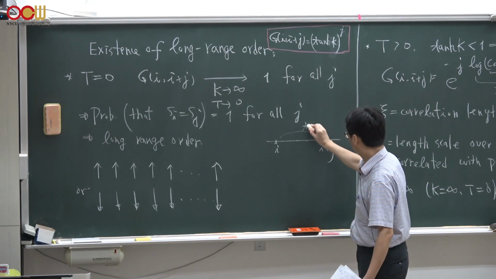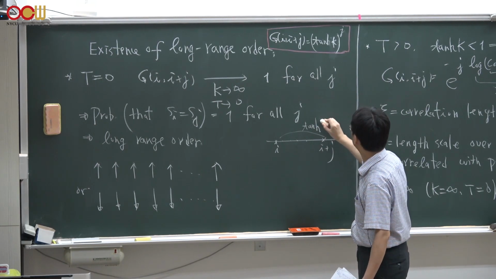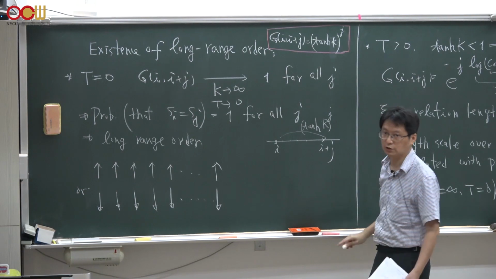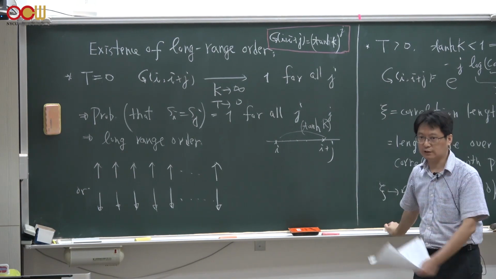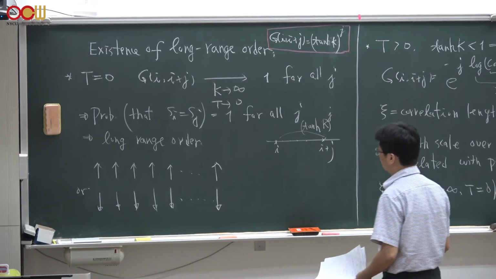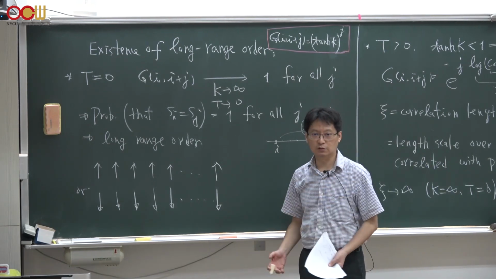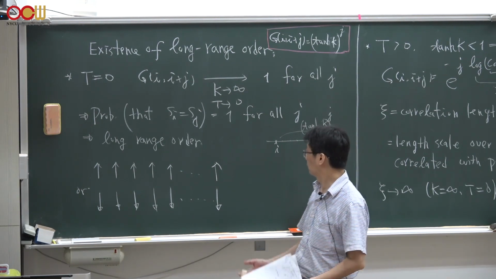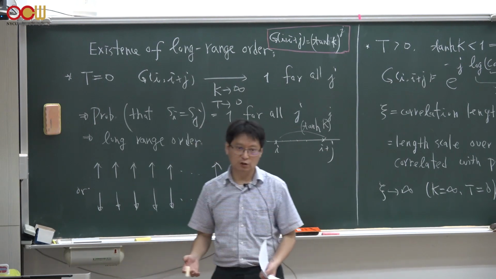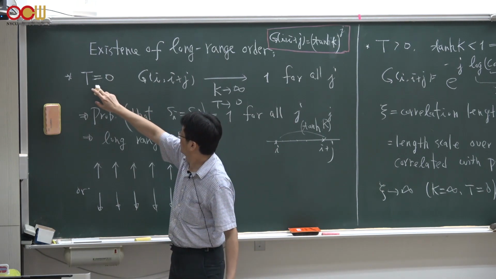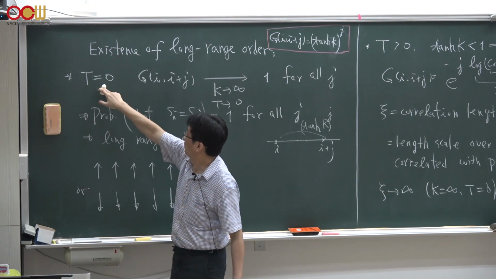Namely, it depends only on the hyperbolic tangent of K to the power of j, where j is the distance between these two sites. And we could use that analytical general form to find whether we have a phase transition at zero or finite temperature, whether the states at zero temperature or high temperature show a long-range order. So let's just look at the simplest limit, which is the zero temperature limit.